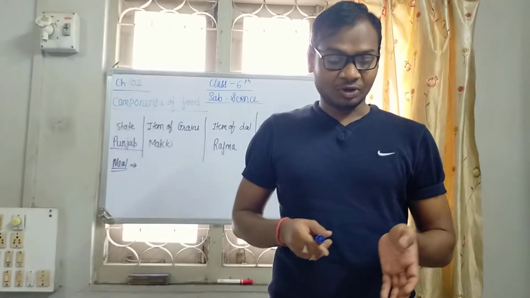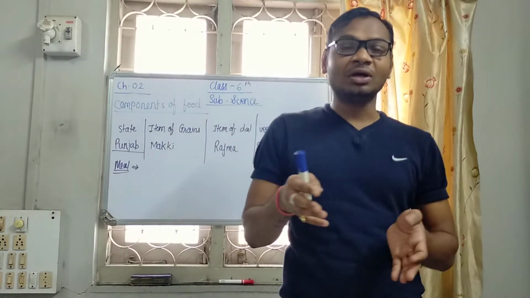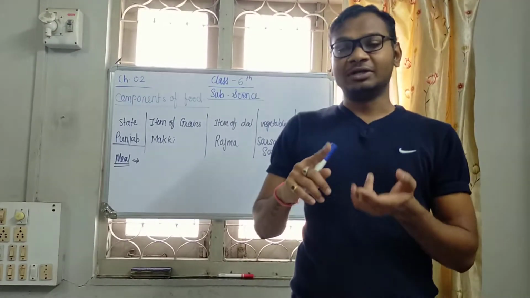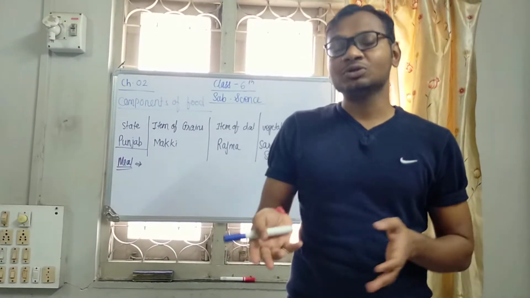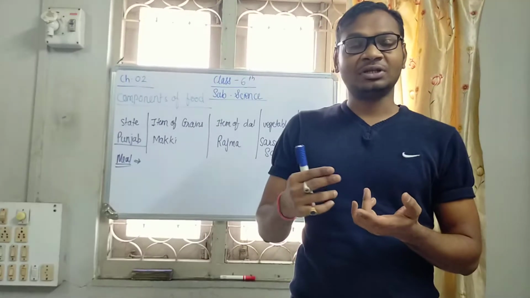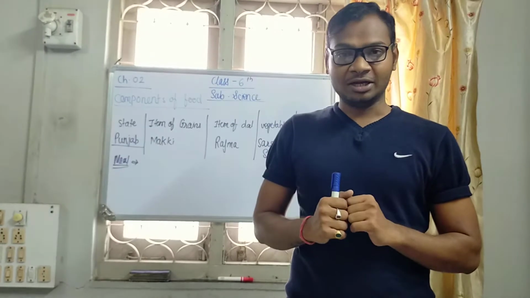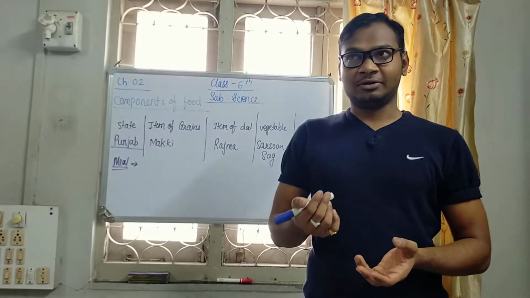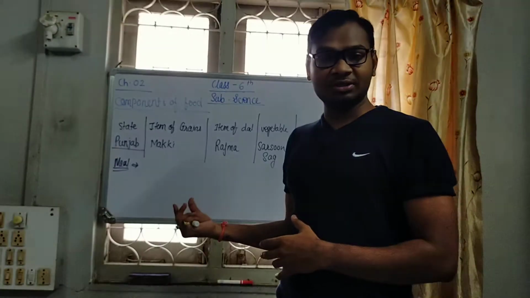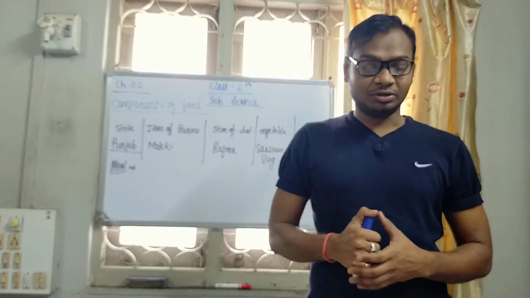Each dish is made up of particular ingredients, that is dal, vegetable, and from that source we get it, that is obviously from plants and animals. So in our daily diet we have all these things as components.